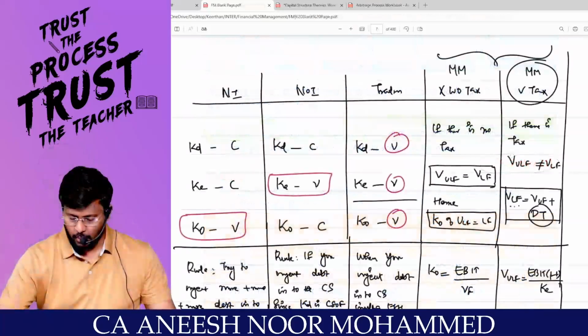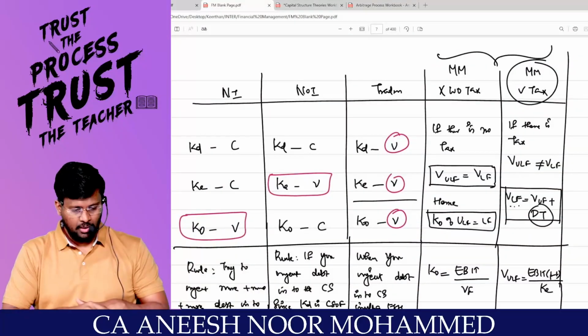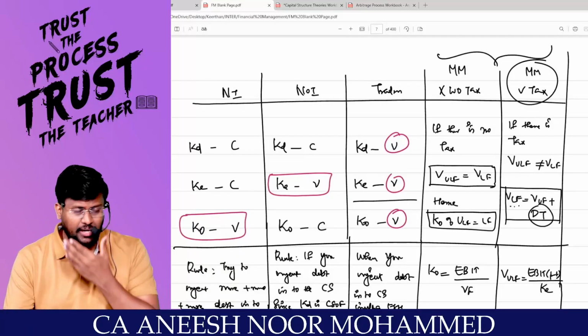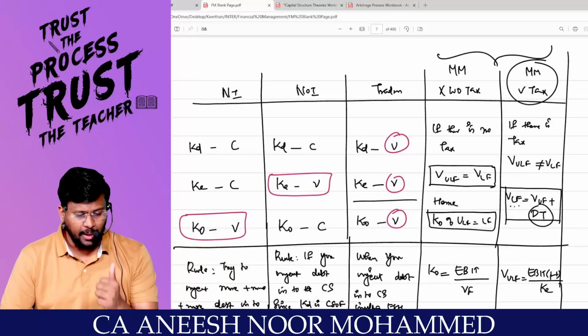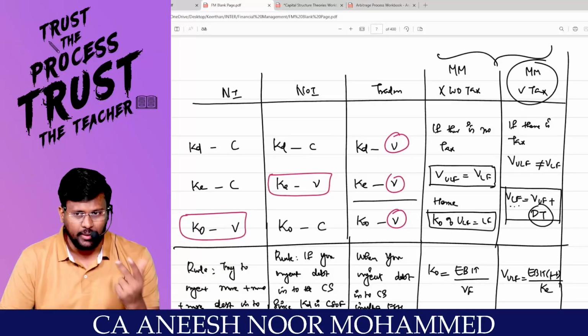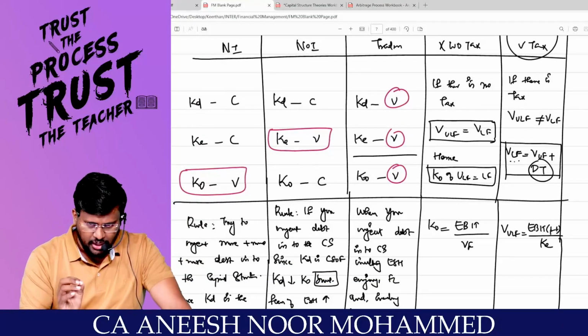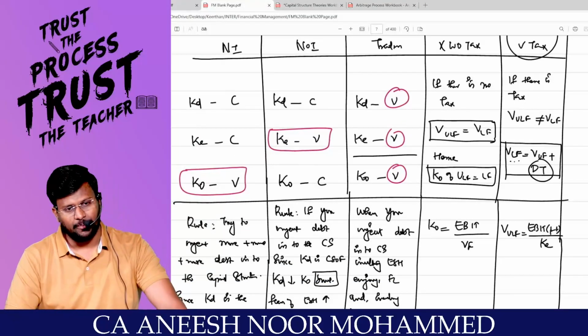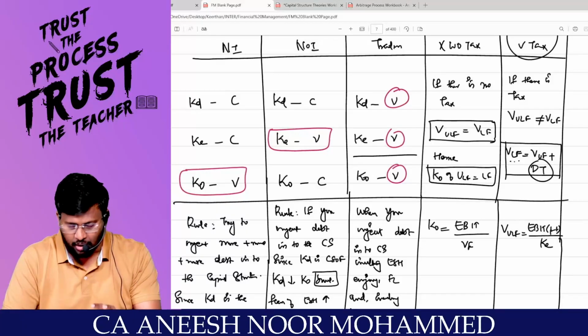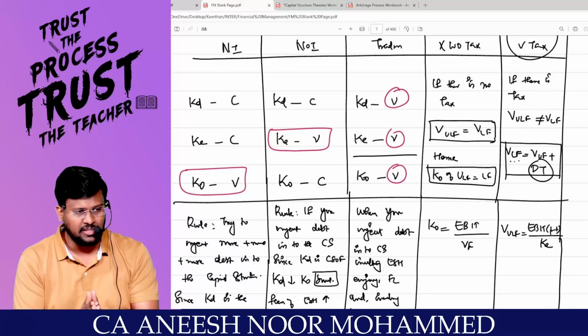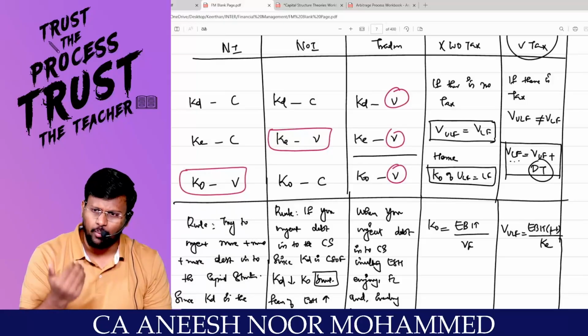Are you all clear? So very happy afternoon to all. We are doing capital structure theories revision. We understood that mainly there are 5 theories: NI approach, NOI approach, traditional approach, MM without tax, and MM with tax. So what is the basic of the NI approach? The NI approach says to try to inject more and more debt into the capital structure. If you are increasing the proportion of debt in the capital structure, automatically, since debt is the cheaper source of finance, KD pulls down KO. So when KO reduces, the value of the firm increases.